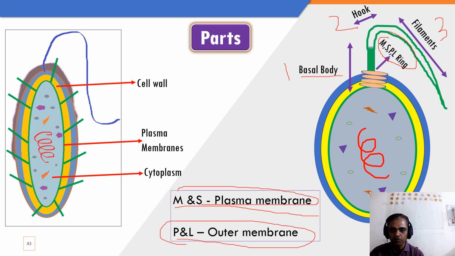As we know, the outer membrane is present only in gram-negative bacteria. So the P and L rings of the flagella are present only in gram-negative bacteria. That is very important for the future classes.